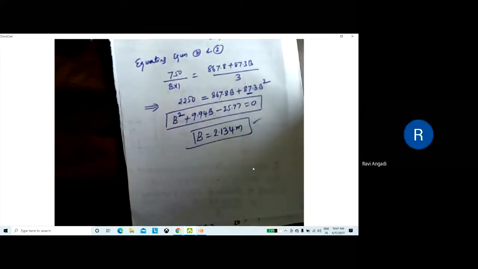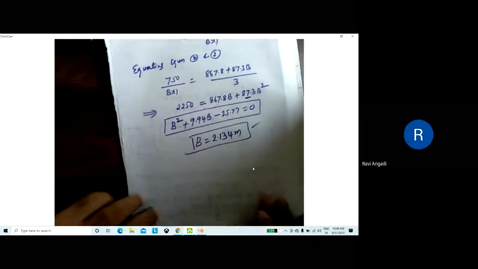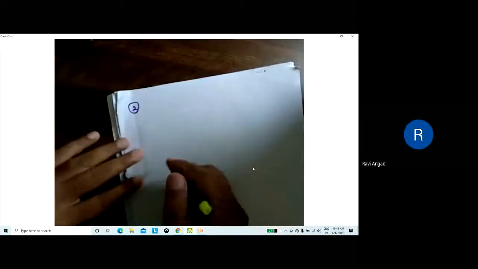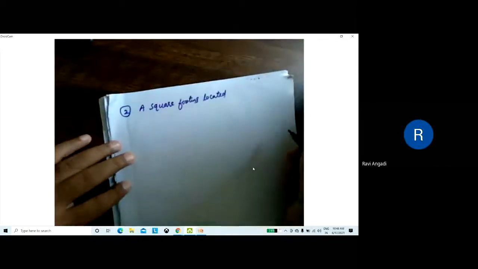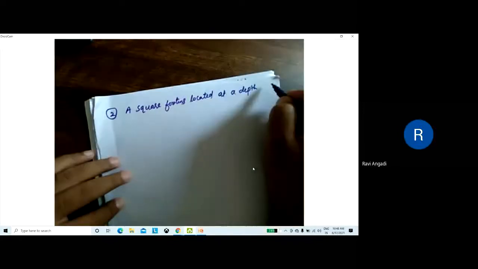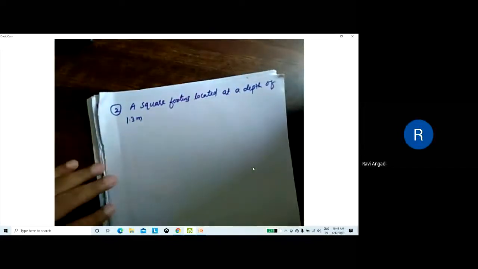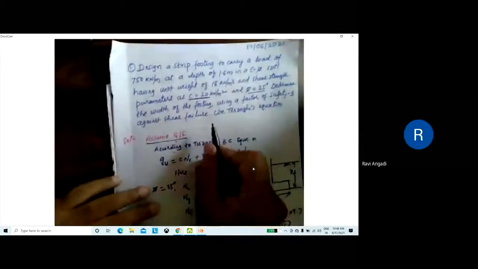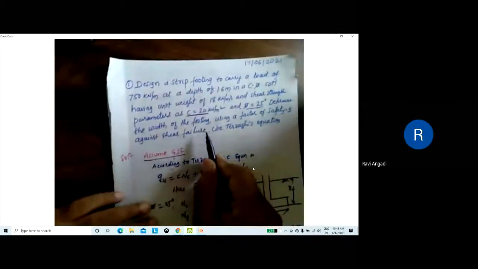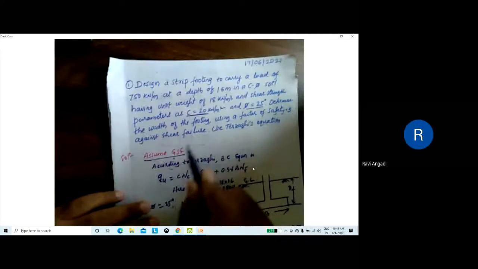Okay. So next, take one more of this kind. Take the second one. A square footing located at a depth of. And one more thing, for this previous problem, you consider local shear failure and calculate again.